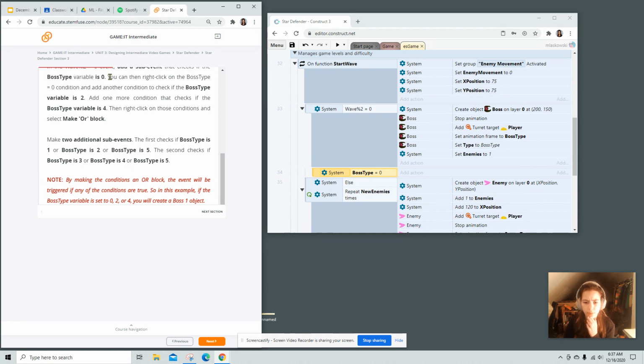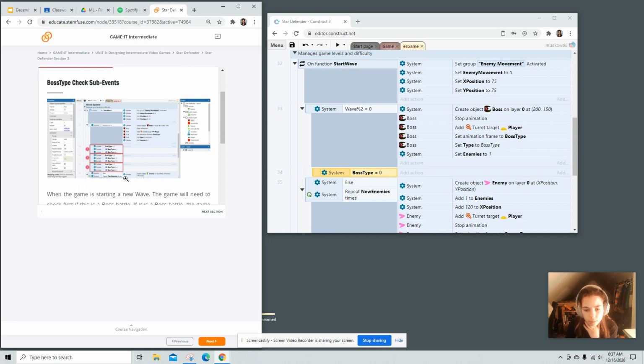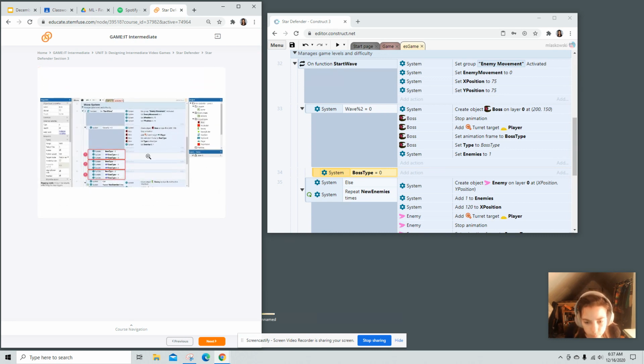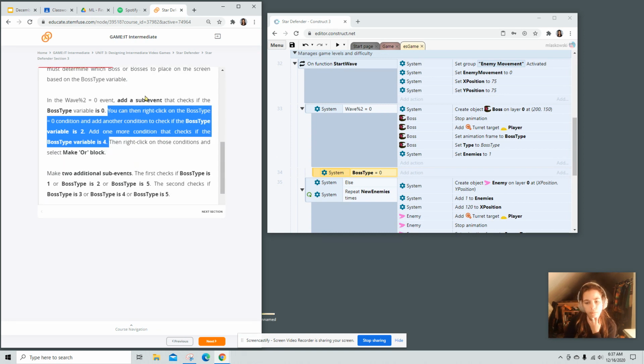It says now you could right click on the boss type is 0 and add another condition to figure out if the boss type is 2 or 4. Oh, add another condition.